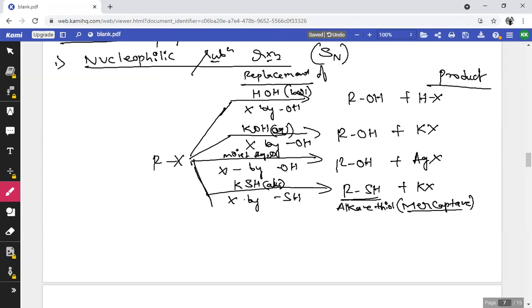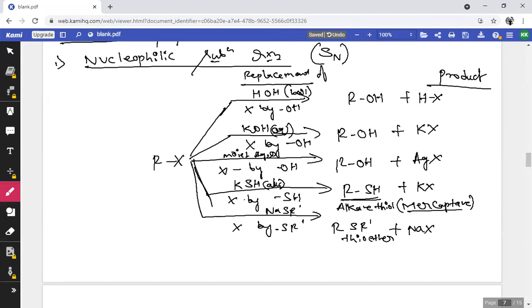RX on treating with NaSR'. So replacement of X by SR' group, which is going to form RSR'. So what's the name of this compound? It's thioether. So sulfur is present instead of oxygen in ether formula ROR'. So the name is thioether, with the liberation of sodium halide.